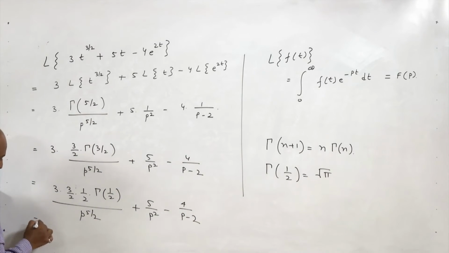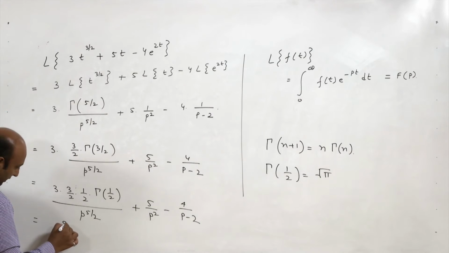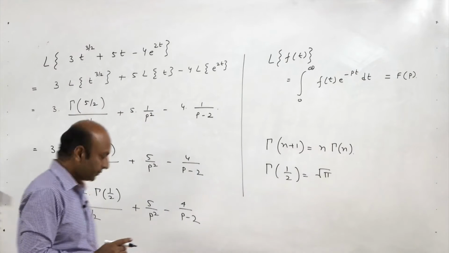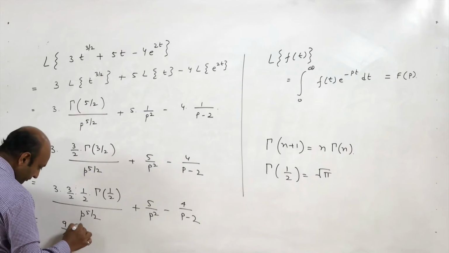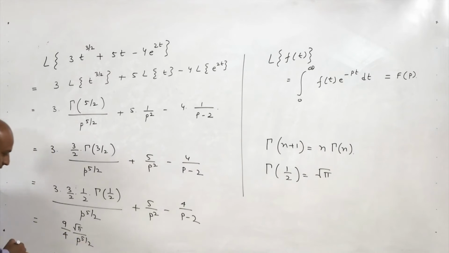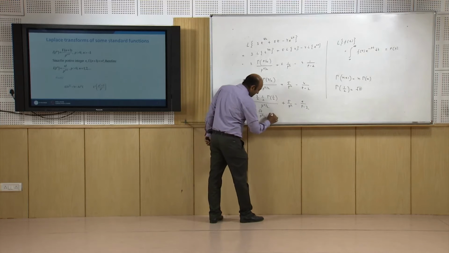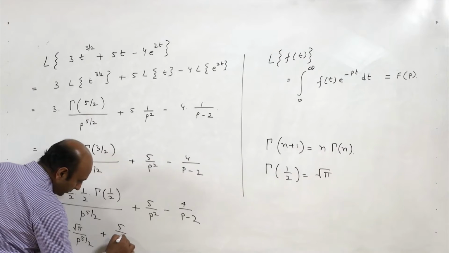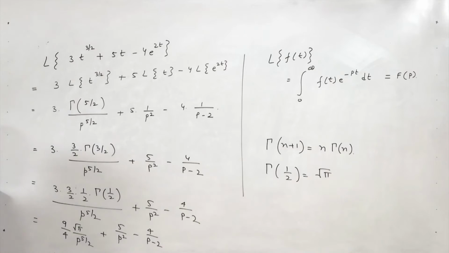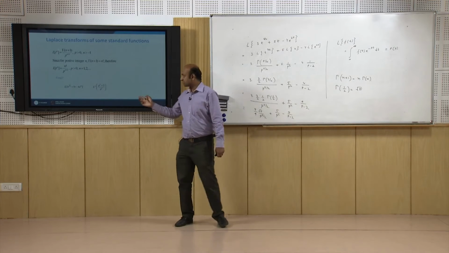So it is nothing but 9/4, and gamma(1/2) is root pi, so it is root pi upon p^(5/2) plus 5 upon p^2 minus 4 upon p minus 2. So this will be the Laplace transform of this function.